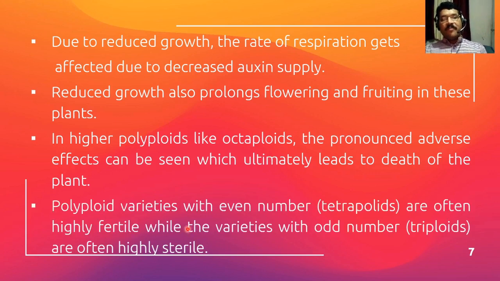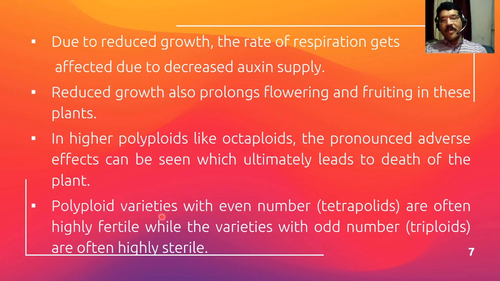Then polyploid varieties with an even number, that is tetraploids, are often highly fertile, while varieties with an odd number, that is triploids, are often highly sterile. You can see that tetraploid plants can have chromosomes pair in meiosis, and due to that these plants are highly fertile.